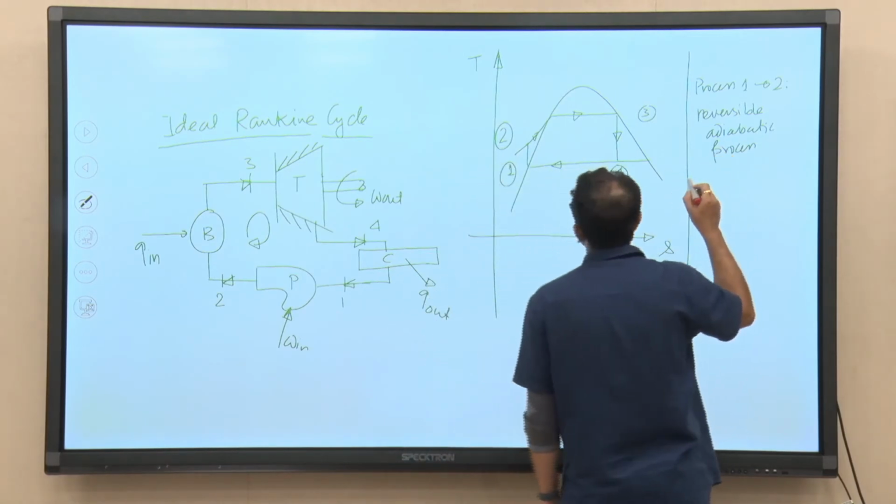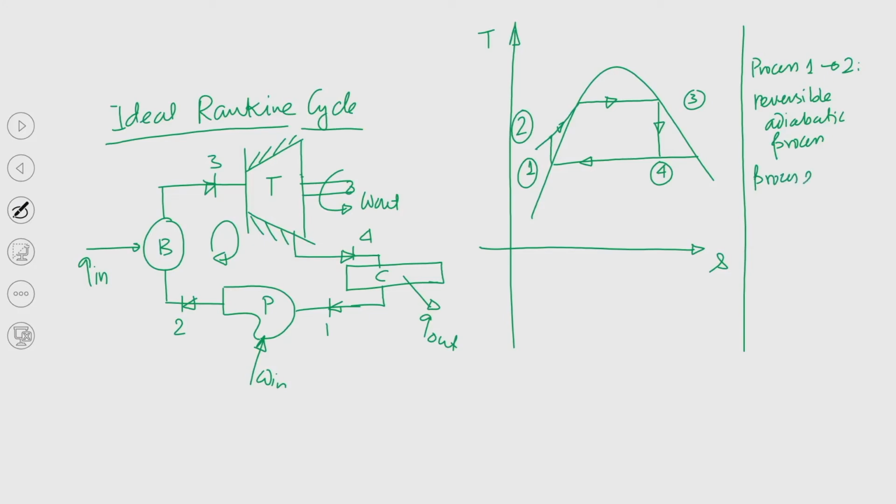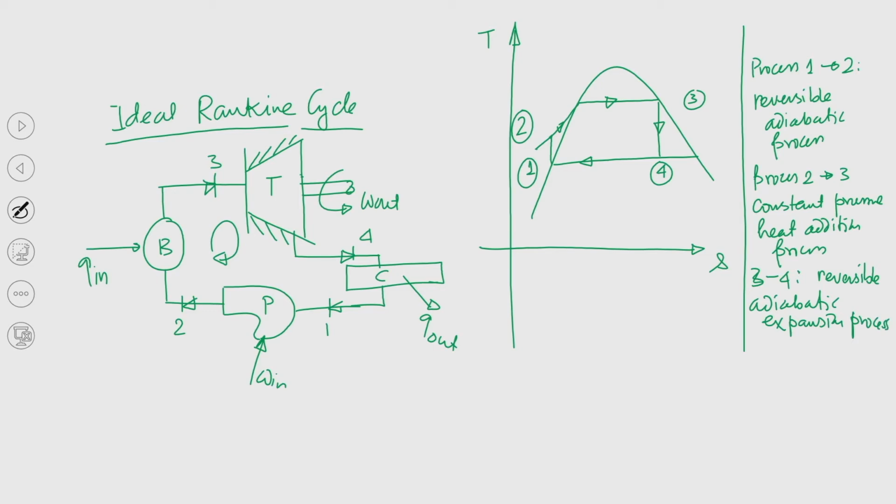So, process 1 to 2 is a reversible adiabatic process, process 2 to 3 is a constant pressure heat addition process, 3 to 4 is a reversible adiabatic expansion process, and 4 to 1 is constant pressure heat rejection.